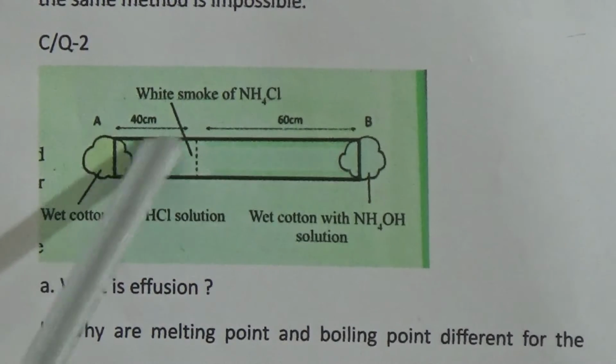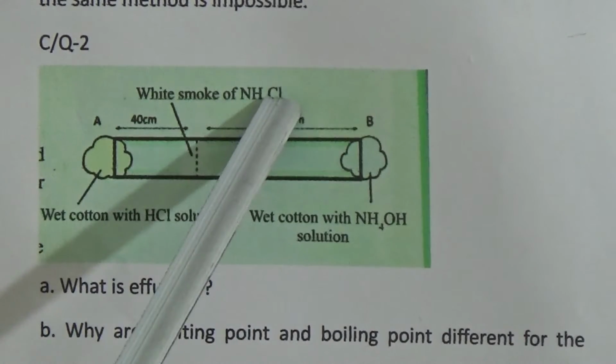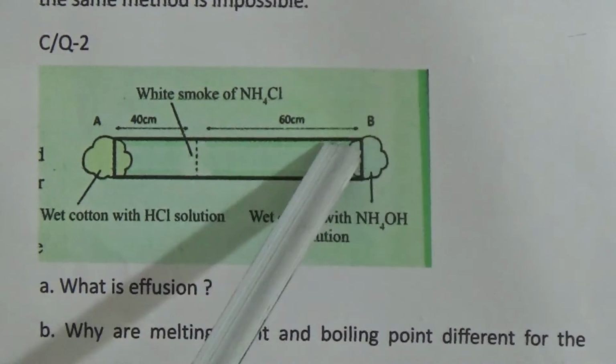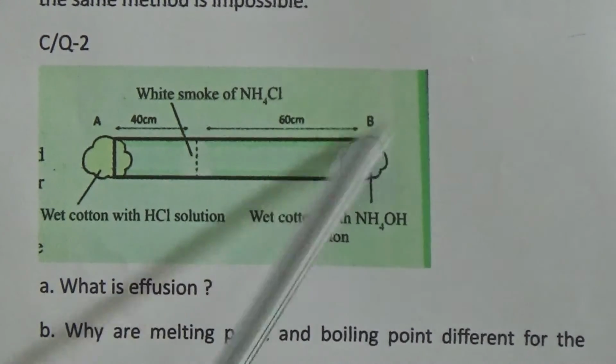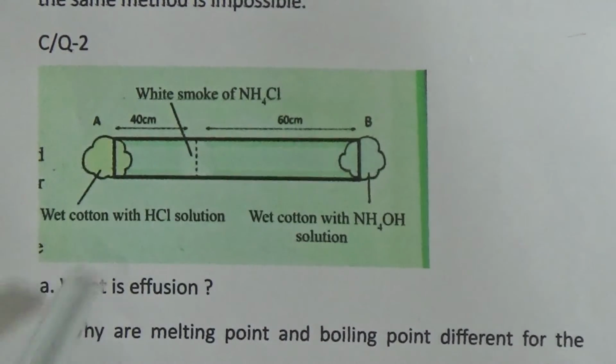The distance from hydrochloric acid to the ammonium chloride is 40 centimeter, and the distance of ammonium chloride and ammonium hydroxide is 60 centimeter. Now come to the question.